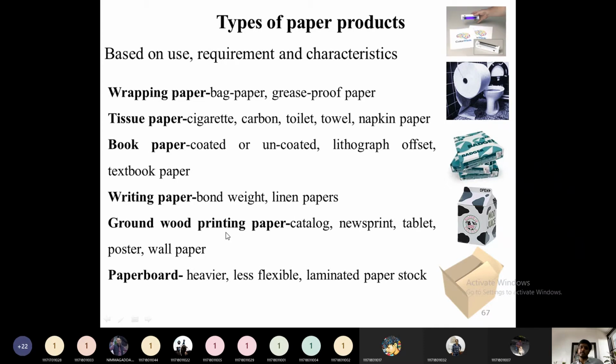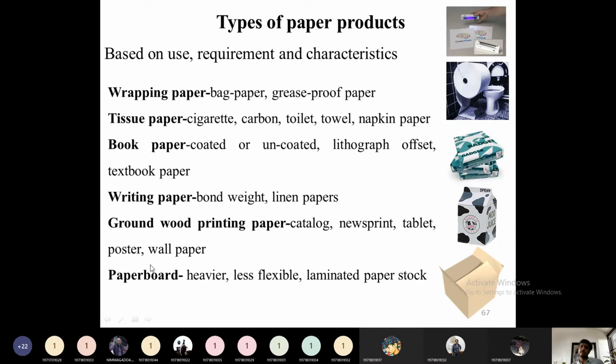Then groundwood printing paper, like newspaper printing quality, tablet paper, some tablet coverings, everything will use the paper. Then catalog, newsprints, wallpaper, everything will come under the single product category called groundwood printing paper. Then the next one is paper board.